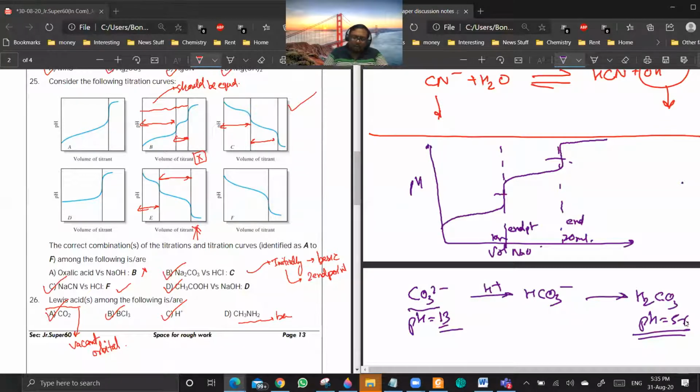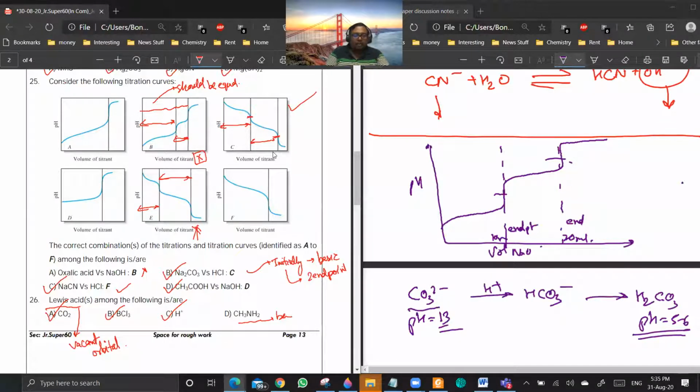Okay. So the graph will start at a higher point and then keep on decreasing because you are adding H plus. And you'll be getting two endpoints. So this is endpoint 1, this is endpoint 2. And you see the volumes which are used are equal. Getting my point? Yes, sir. So B is C.